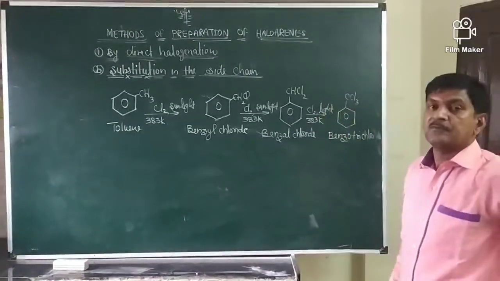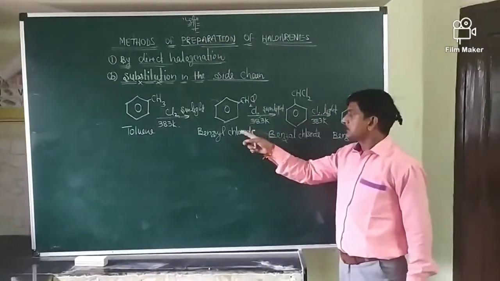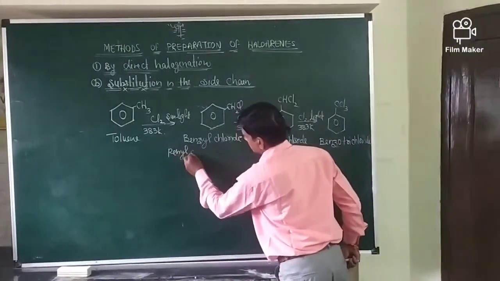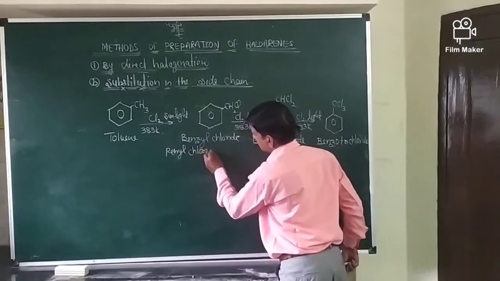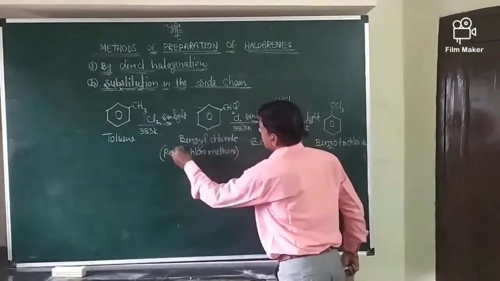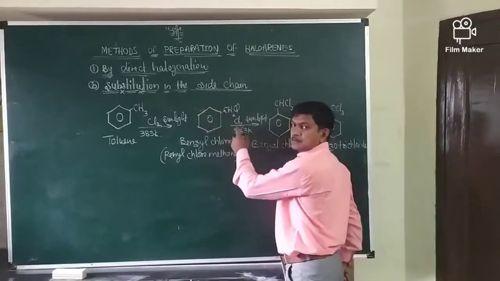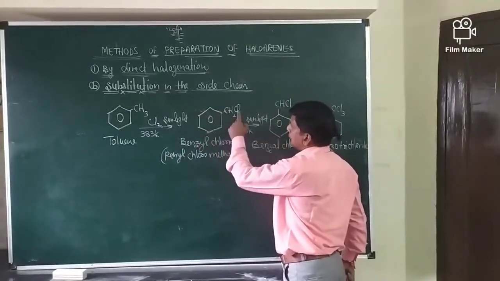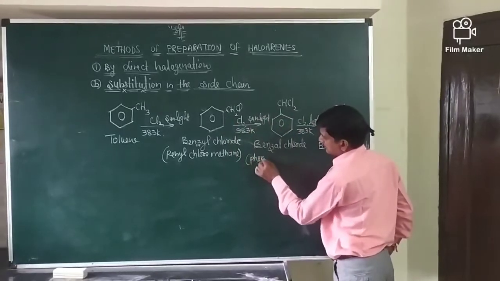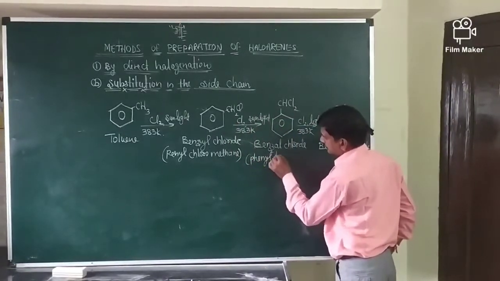Now the IUPAC names. This name is phenylchloromethane, one carbon. Its name is phenyldichloromethane.